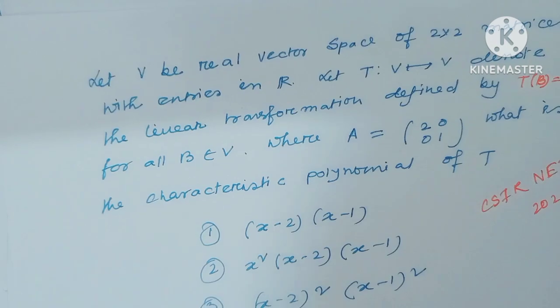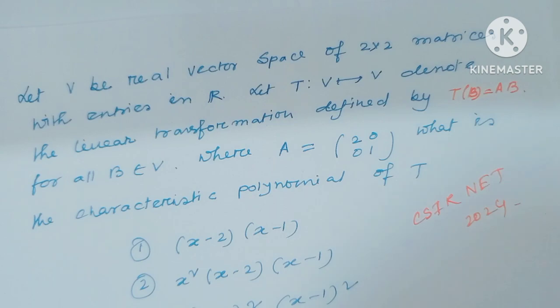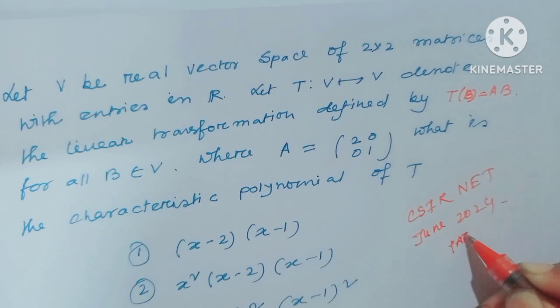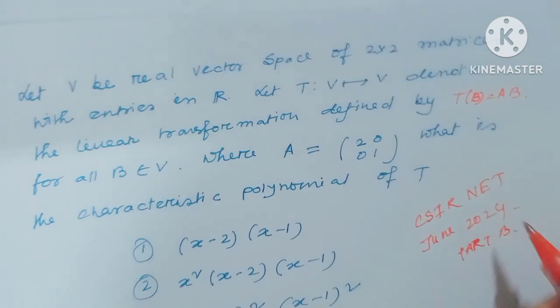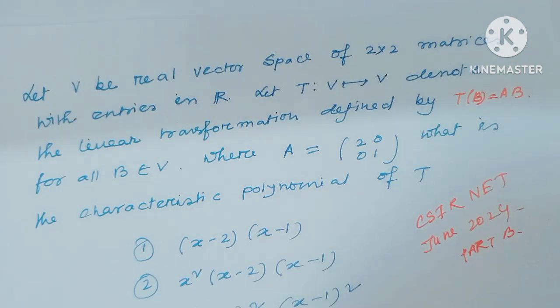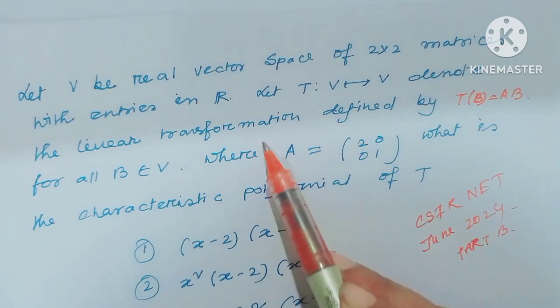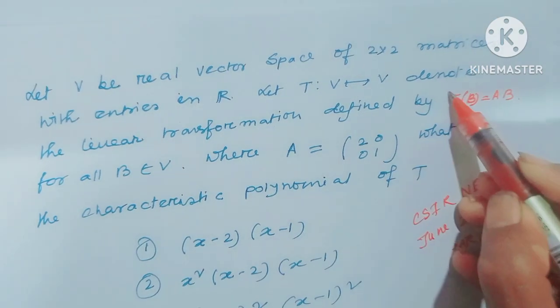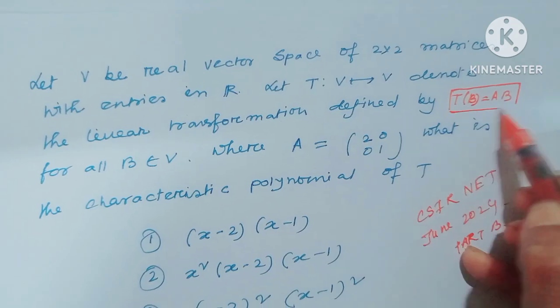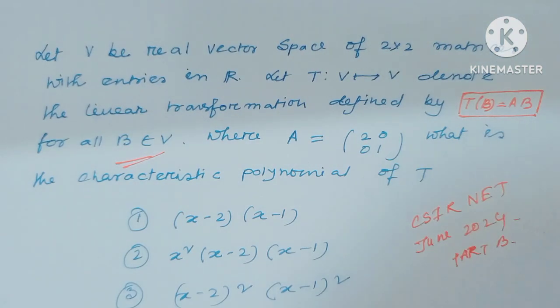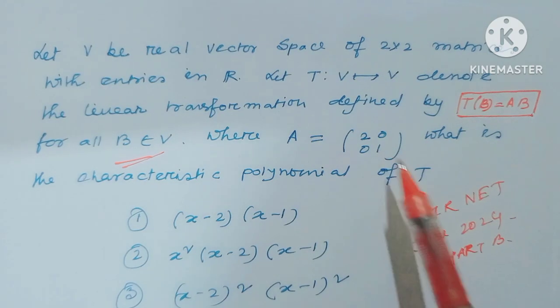Okay, next question, which came in CSIR NET June 2024 Part B. The question is: V is a real vector space of 2 cross 2 matrices with entries in R, and T is a linear transformation defined as T of B equal to AB for all B belongs to V, B any arbitrary matrix, where A is the fixed matrix, A equal to 2 0 0 1.